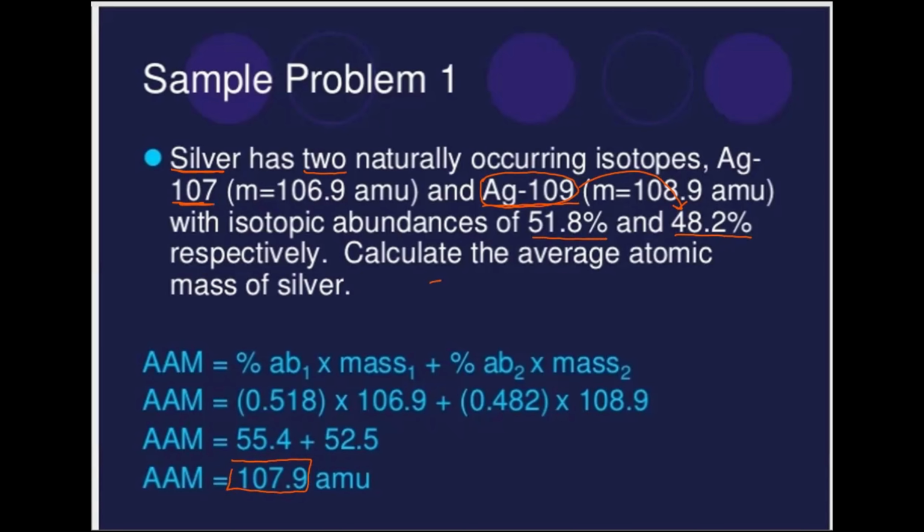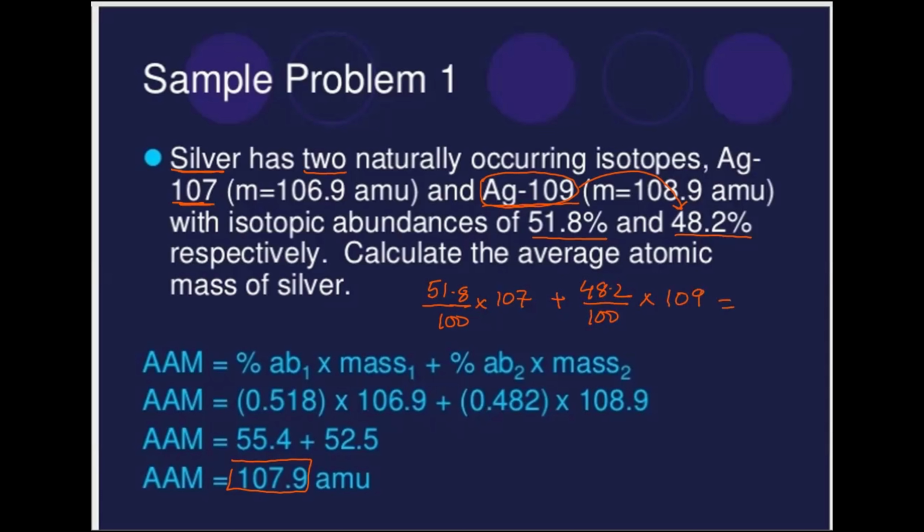So we have the percentage of 107, which is 51.8%, divided by 100, times 107. We have to take out the average. The percentage abundance of the next isotope is 48.2, times 109.